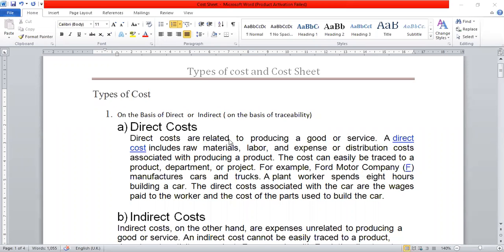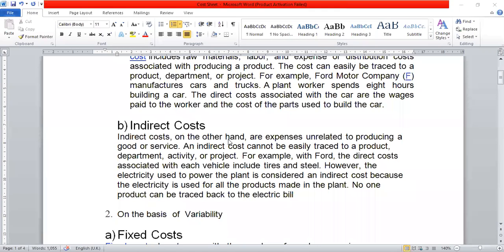So what is indirect cost? Indirect costs, on the other hand, are expenses unrelated to products. They are general expenses. For example, continuing the same example, in a factory where trucks and cars both are produced, the watchman is the same, the warehouse keeper will be the same. In the same warehouse both products are stored. So it is a common expense which is not clearly identifiable with the product. So it is known as indirect cost.